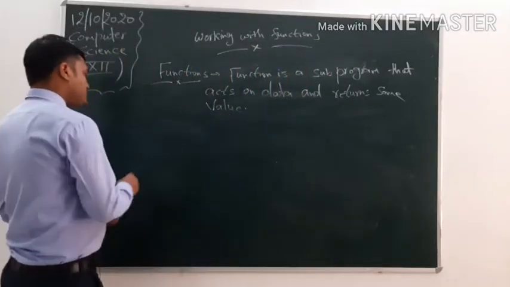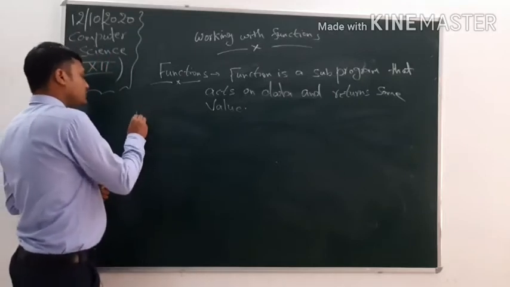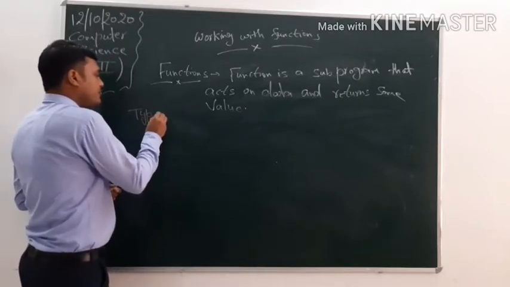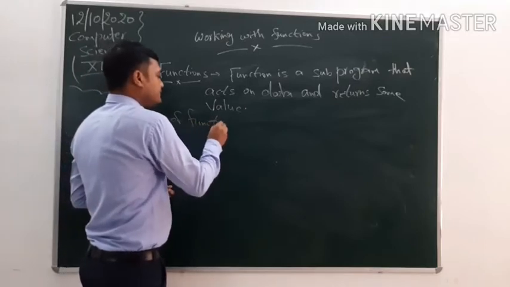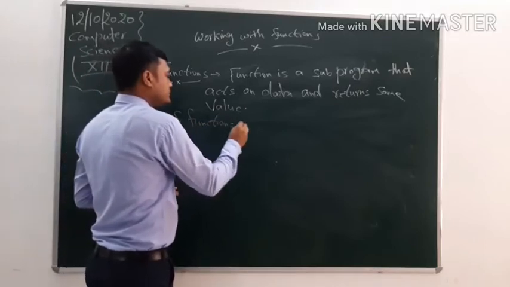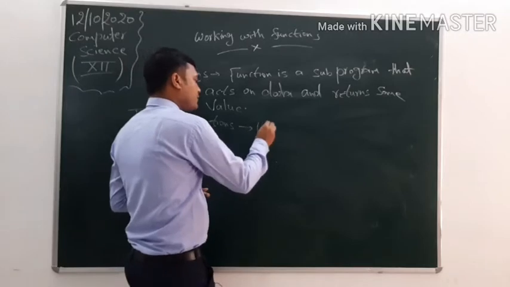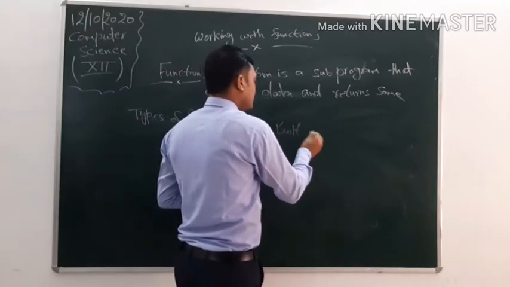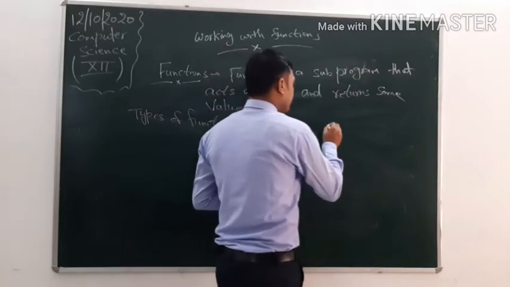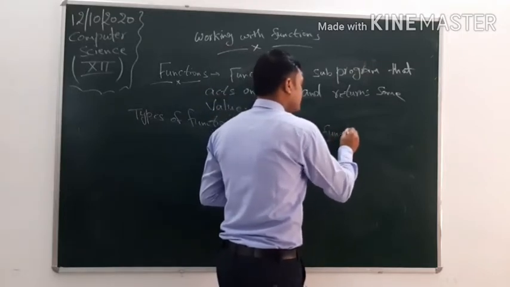Now, the types of function. Different types of functions are available in Python. The first type of function is built-in function.